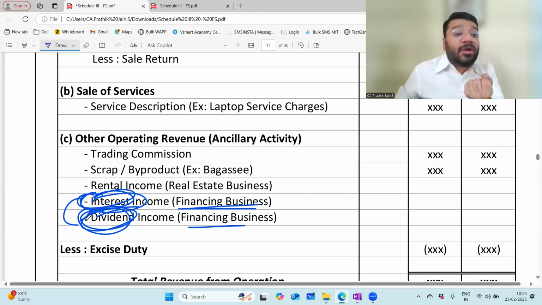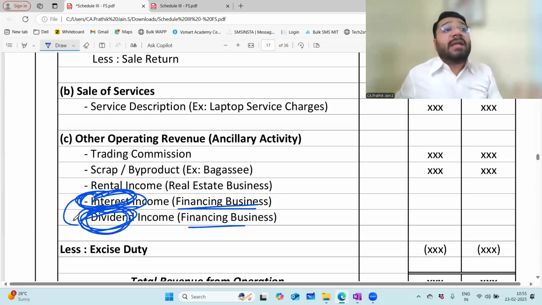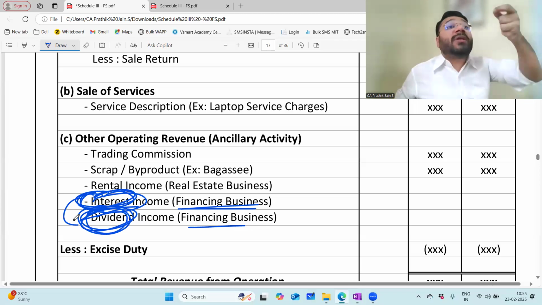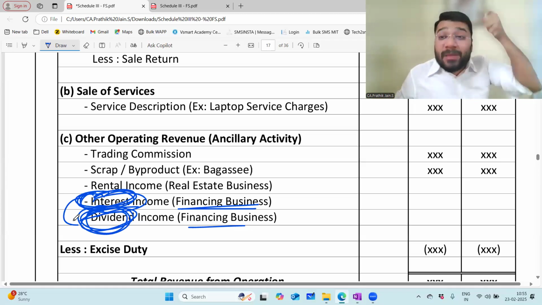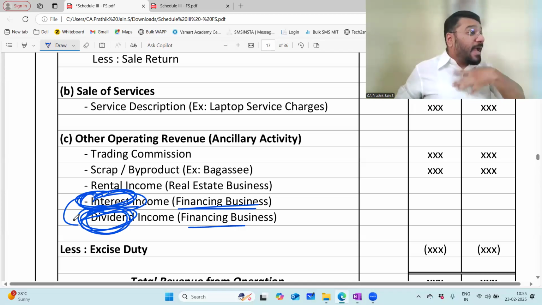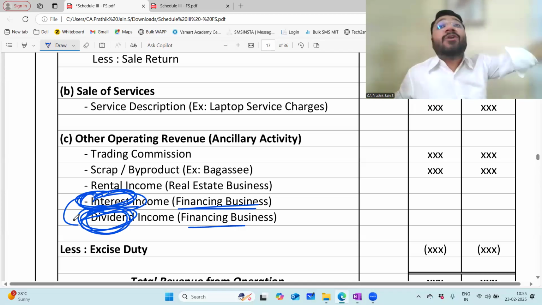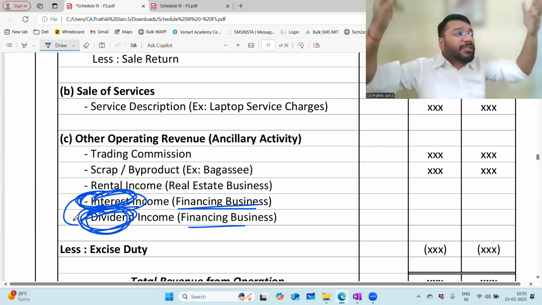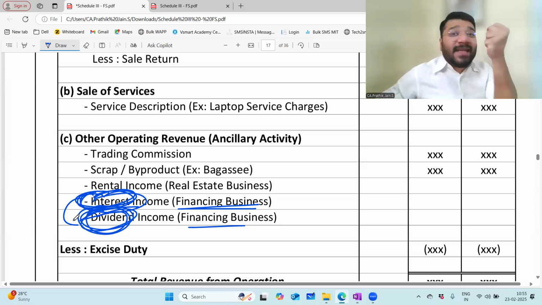You have to understand the feeling. Don't go with the mere words of interest and dividend. People make you learn by format. It doesn't work that way in CA. You have to understand each and every component in the true spirit, because you're a CA. You're going to give consultancy to people. You understand what is consultancy? Like how I am explaining to you, you have to explain to people wherever required. So whatever knowledge I have here, the same knowledge needs to be transferred there also. So understand the essence of it.